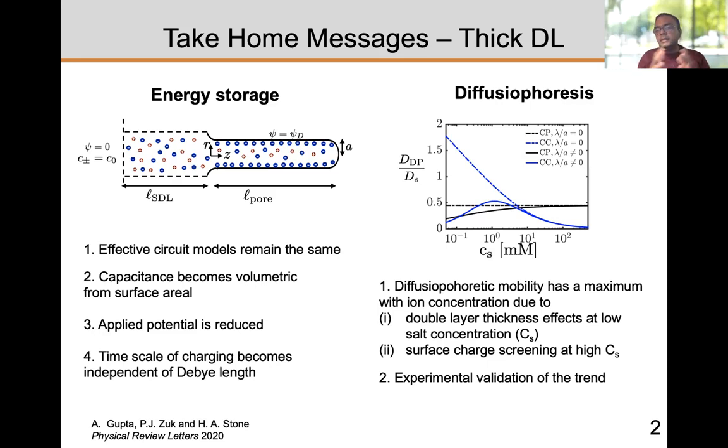This trend is for a colloidal particle about a micron in size. Below that concentration, finite double layer thickness effects start to come in, and the diffusiophoretic mobility reduces significantly. For larger concentrations, there is charge screening, which reduces the diffusiophoretic mobility. So there is a sweet spot where you will see maximum diffusiophoretic mobility. The result here is for a 1 micrometer particle, and we also experimentally validated this trend, showing that there is a maxima in diffusiophoretic mobility.